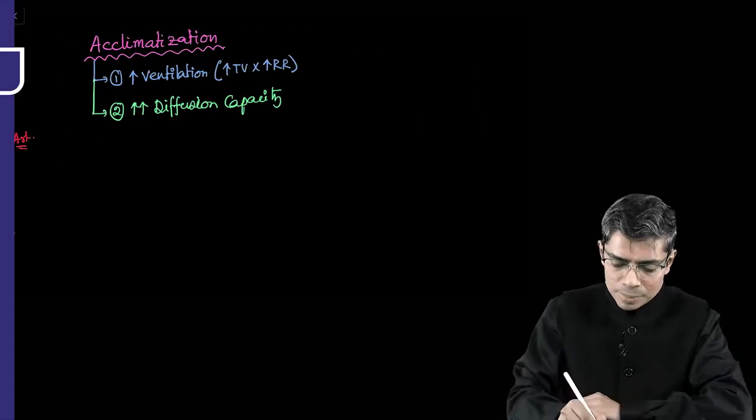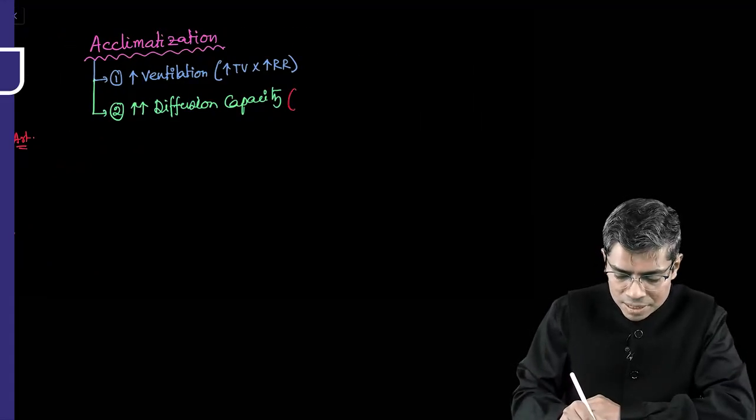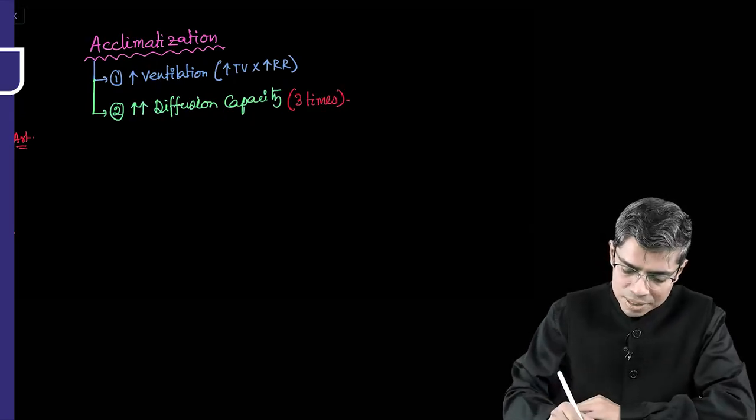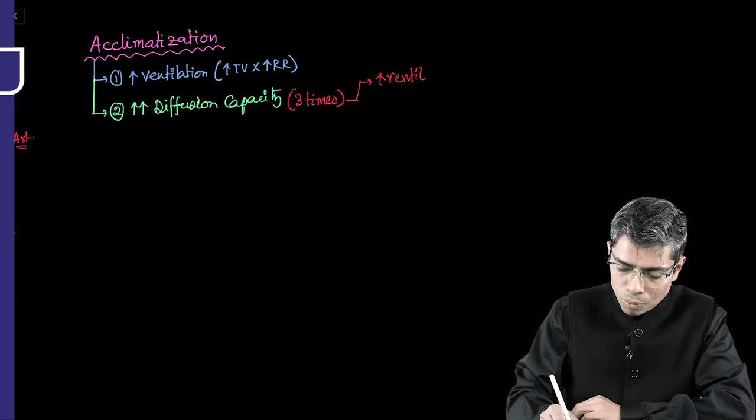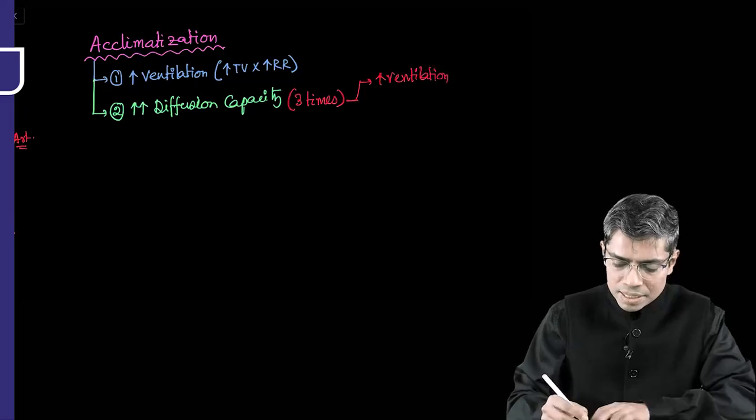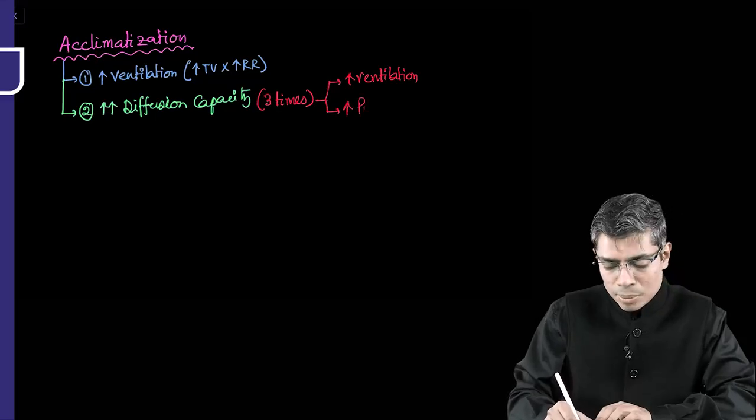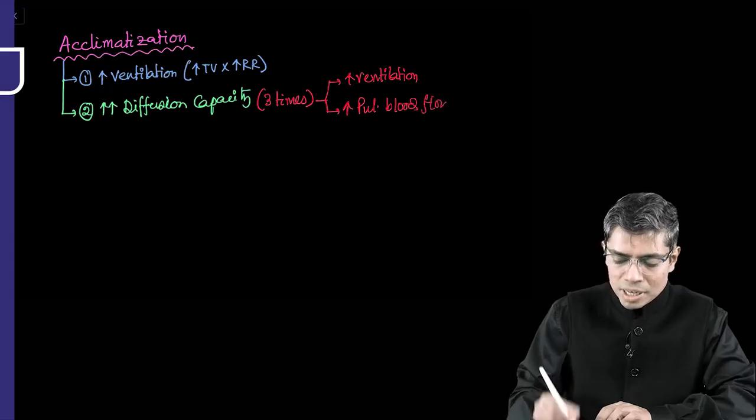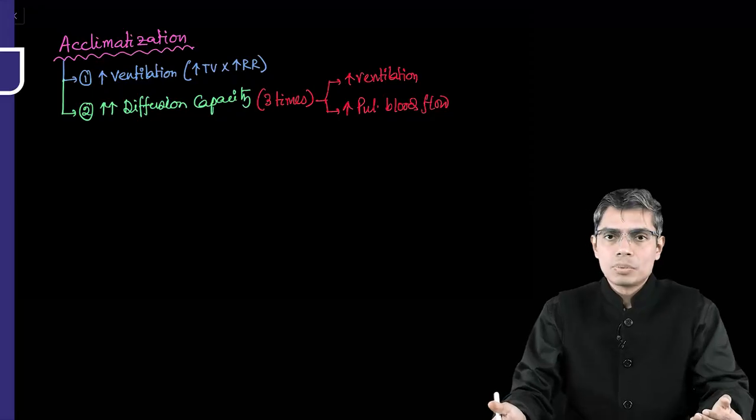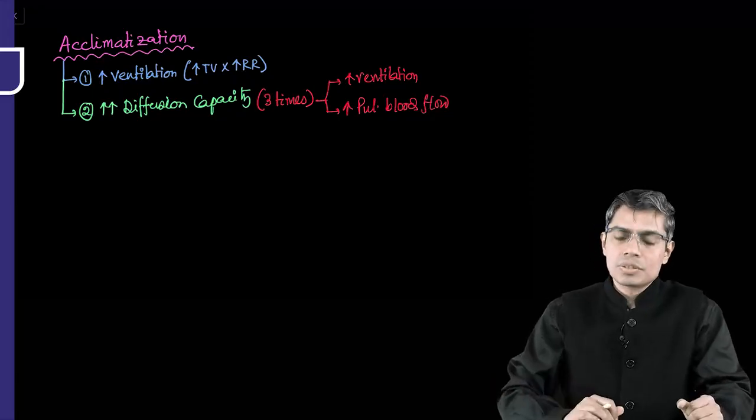So this diffusion capacity can be increased up to 3 times that of the normal. And how is the diffusion capacity increasing? By increasing the ventilation. So one way it is increasing the ventilation, and in the second way it is also increasing the pulmonary blood flow. It is increasing the pulmonary blood flow by increasing the cardiac output. So more gas diffusion is going to happen.